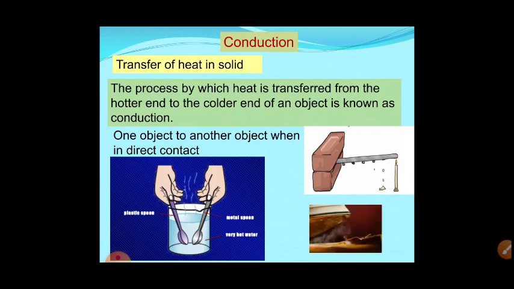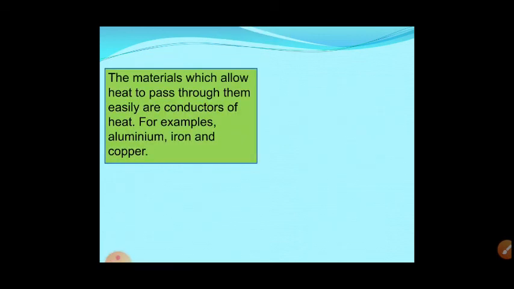Okay. So the materials which allow heat to pass through them are called conductors of heat. All metals are very good conductors of heat, like aluminum, iron, copper. That's why we use aluminum vessels, iron vessels and copper vessels for cooking, because they are very good conductors of heat.